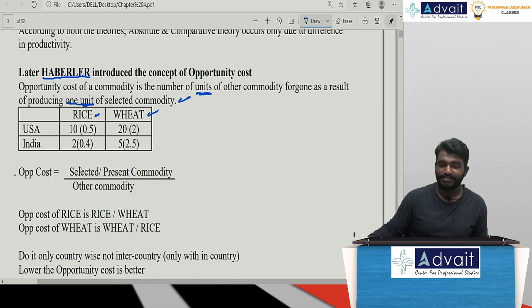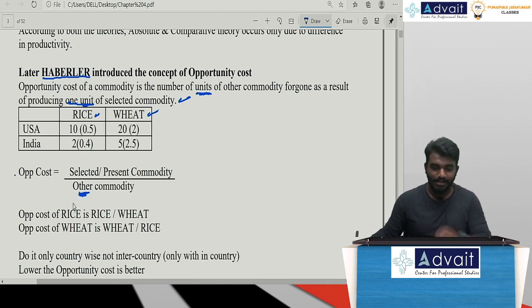The opportunity cost is equal to the selected commodity divided by the other commodity. I can also call this other commodity the sacrificed commodity.